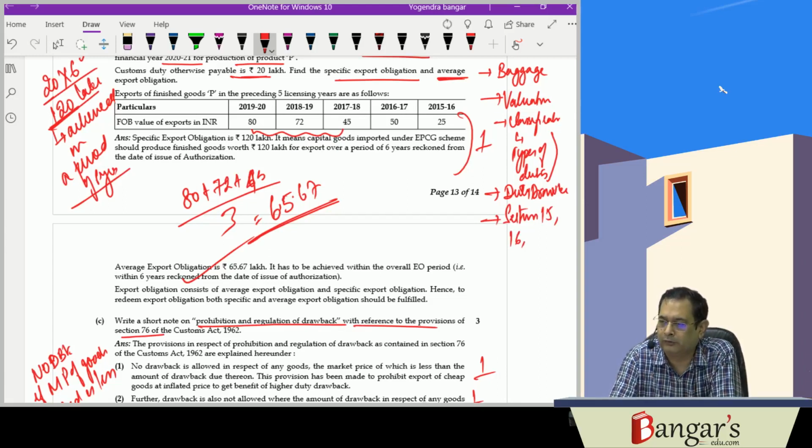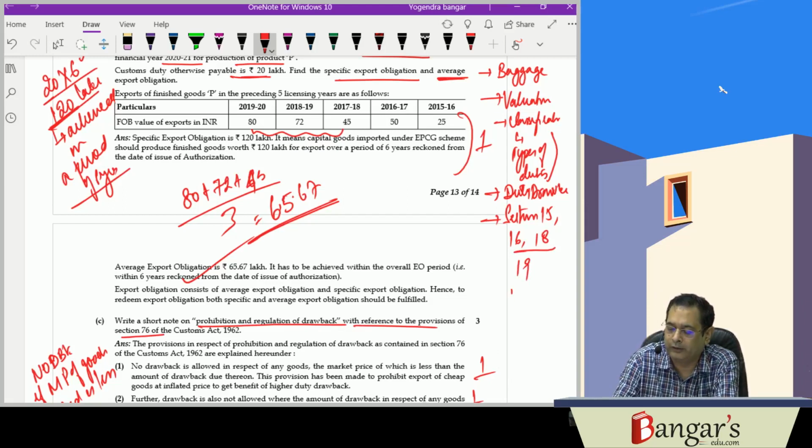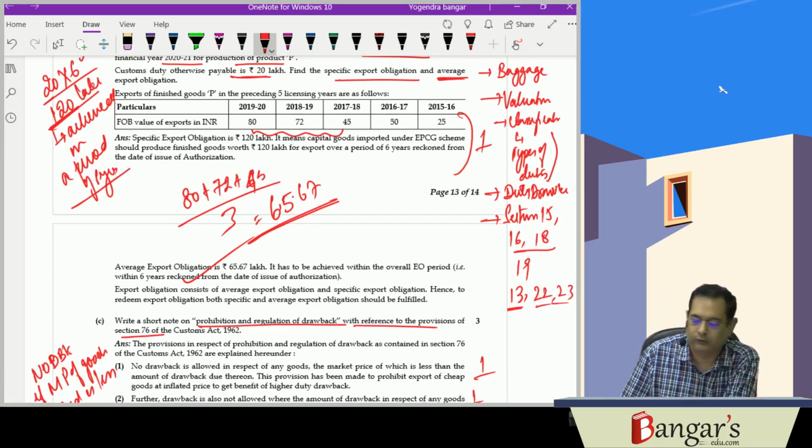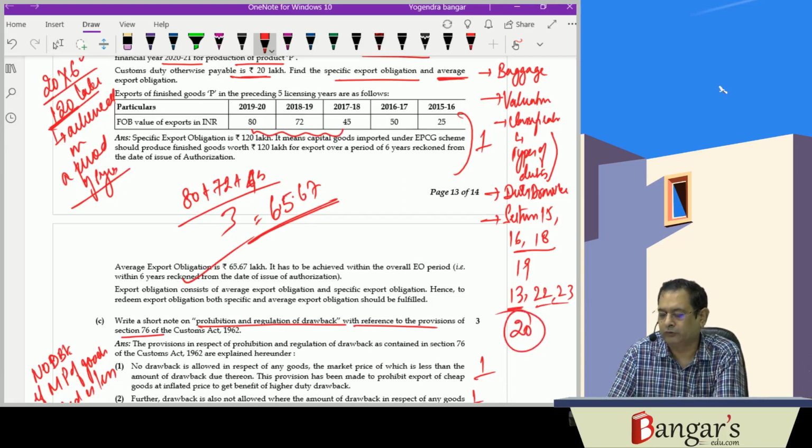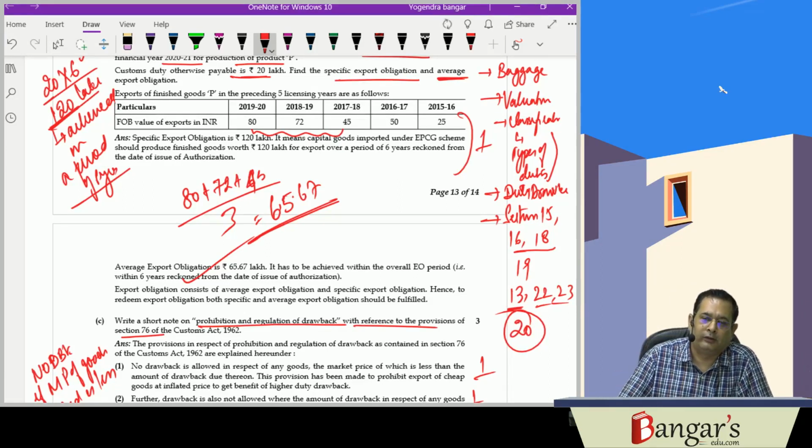Export goods, section 16. Besides this, we have section 18, which deals with provisional assessment, 19 for the liability of goods imported in set, 13 pilferage, 22, as we have discussed, abatement of duty on damaged and deteriorated goods, and 23, remission of duty on lost or destroyed goods. They are asking practical questions relating to re-importation also under section 20. So focus much more on practical questions, and these topics are important for customs, and you can score very good marks in customs also.